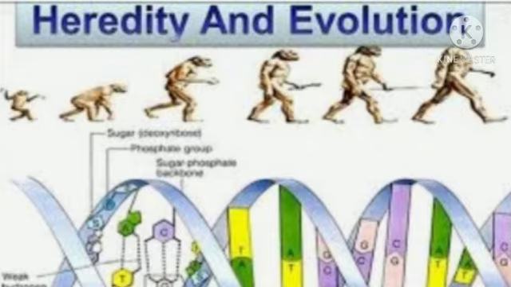Another example you can see, banyan tree and flowering plants develop from algae, and banyan tree and flowering plants are very complex living organisms which are developed from the algae. Algae is a simple unicellular living organism.